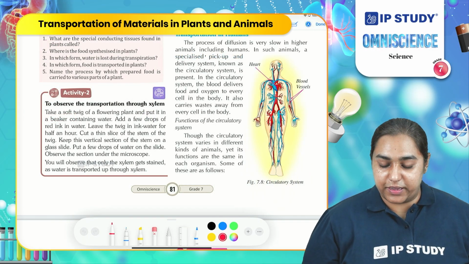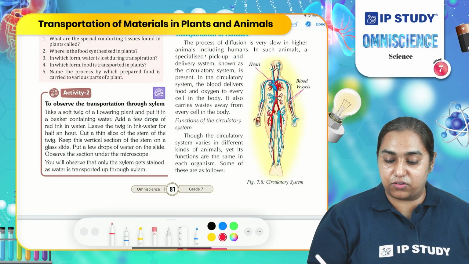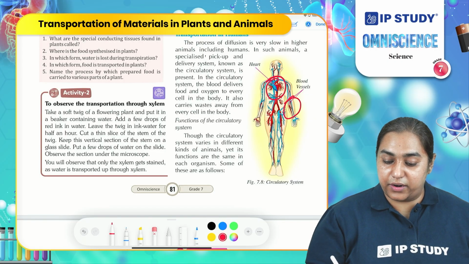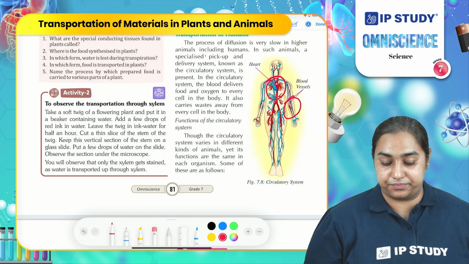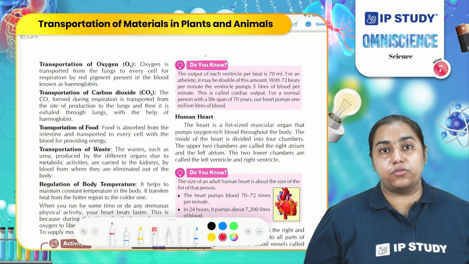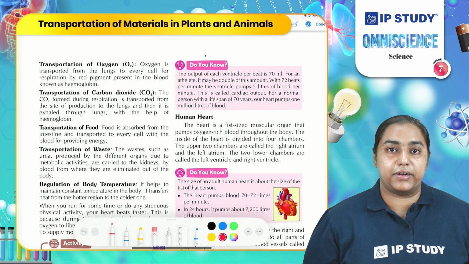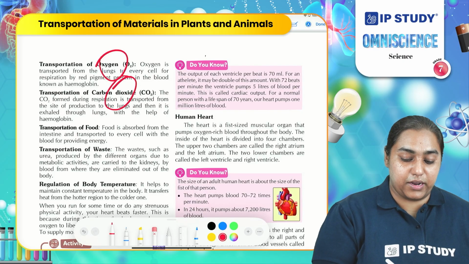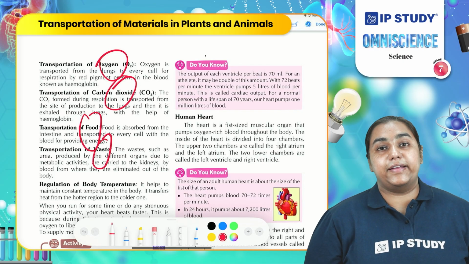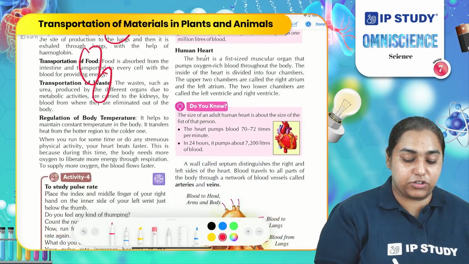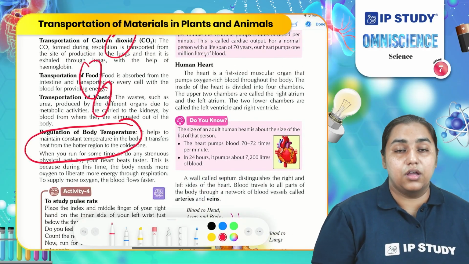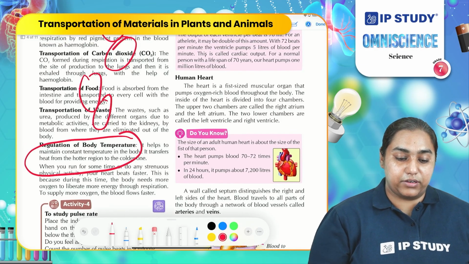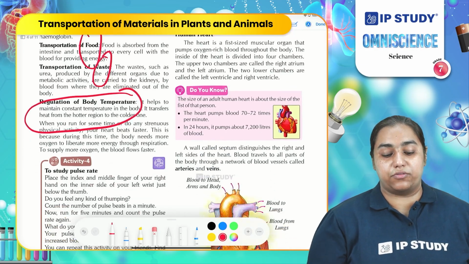If you focus on this image, you can see the structure of the circulatory system in our body. It comprises the heart. These are the blood vessels, and inside the blood vessels, blood is flowing. Blood is the main medium through which all the materials are transported. Some of the common materials transported from one place to another are oxygen, carbon dioxide, food, and waste. In this process, it also helps in the regulation of our body temperature. So, if I ask you why the circulatory system is important, you can simply say that it helps not only in transportation but also in the regulation of our body temperature.